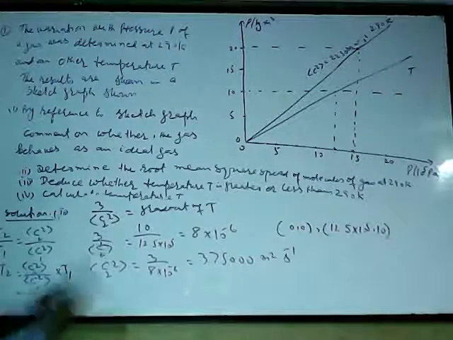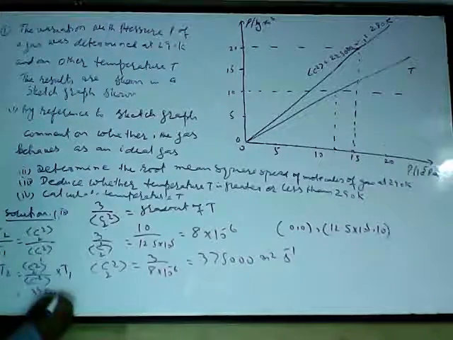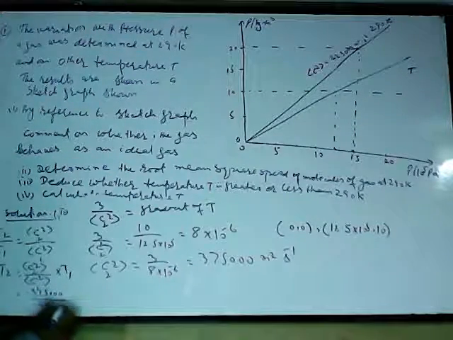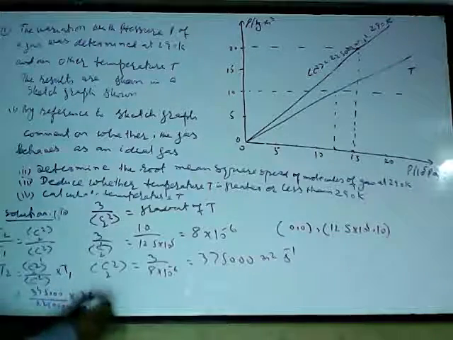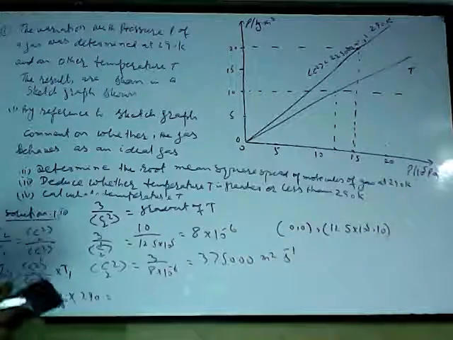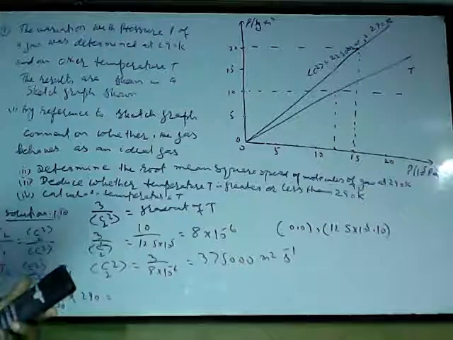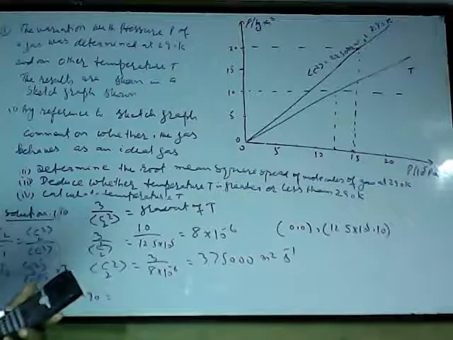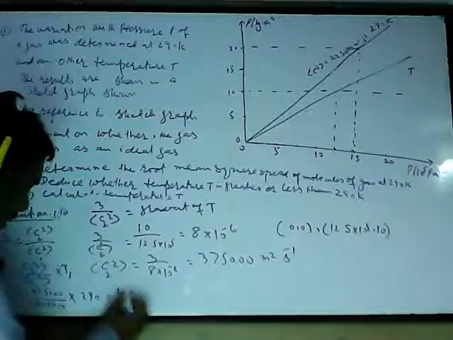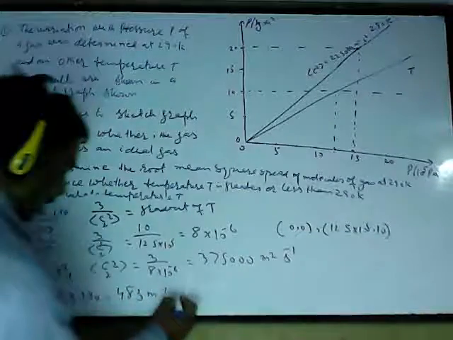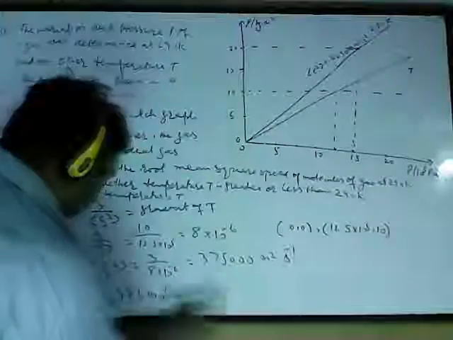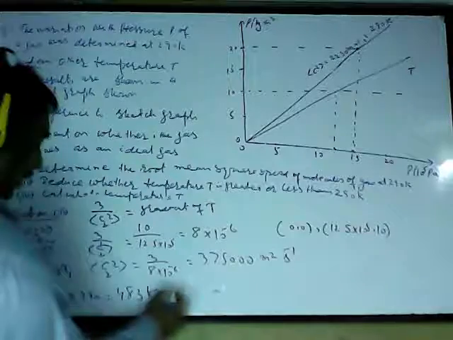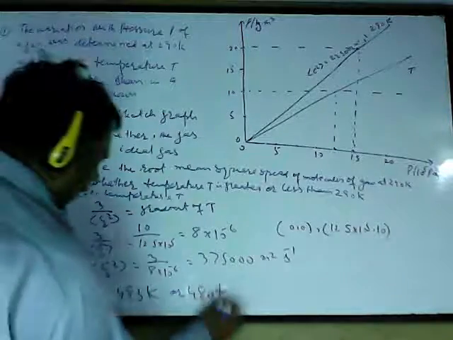C2² is 375,000, C1² is 225,000, multiplied by 290. So it's coming out to be 483. It's not meters per second, it's Kelvin, 483 Kelvin. So this is the temperature. I can just answer 480 Kelvin.